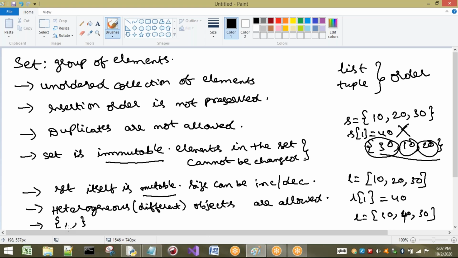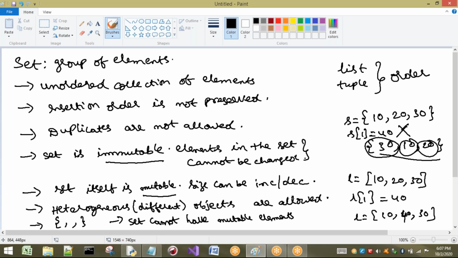And one more important point, last point I have to discuss, that is set cannot have mutable elements. Mutable means which can be changed. All basic data types are what? Immutable. So int, float, string, boolean, complex, these are immutable.